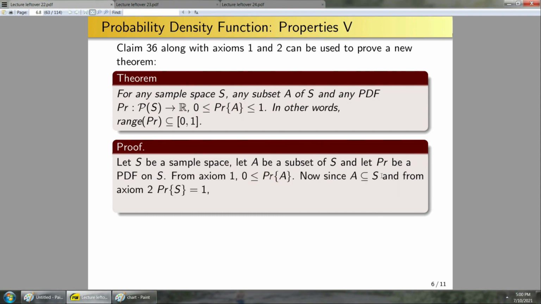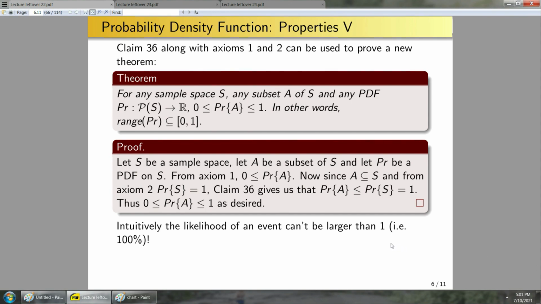Now, since A is a subset of S, and from axiom 2, PR of S is equal to 1, I can apply claim 36 to see that, well, probability of A has to be less than or equal to the probability of S. The probability of S was equal to 1. That's exactly what I wanted to prove here. Thus, 0 is less than or equal to the probability of A, which is less than or equal to 1 as desired. So intuitively, this is saying the likelihood of an event can't be larger than 1, i.e. there can't be a larger than 100% chance that something happens.